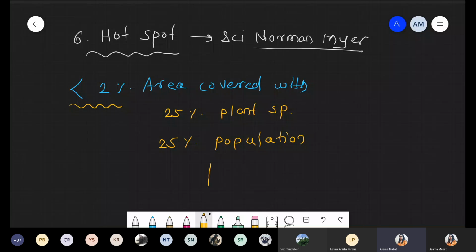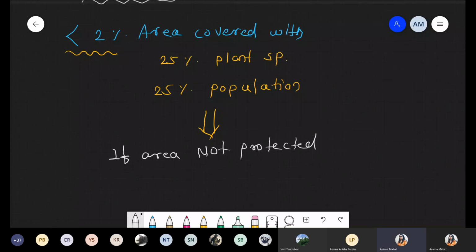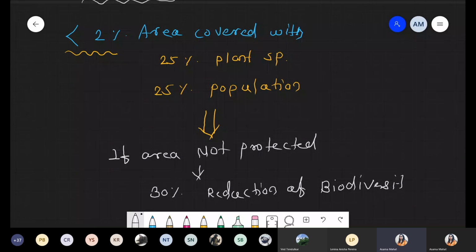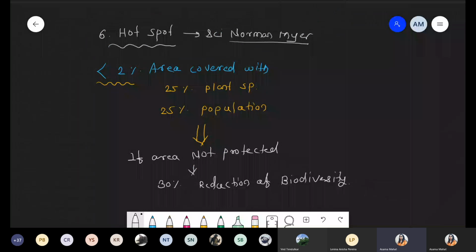He explained this point: if such an area is not protected, then there is an extinction, or we can say approximately 30% reduction of biodiversity. 30% reduction of biodiversity. उसको ऐसे लगता है because the area is very small, but the human population is very high, and we just discussed in the Evil Quartet that the major reason is fragmentation and the loss of biodiversity due to human activities.